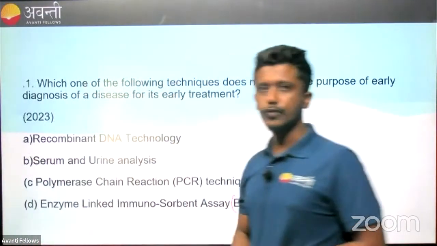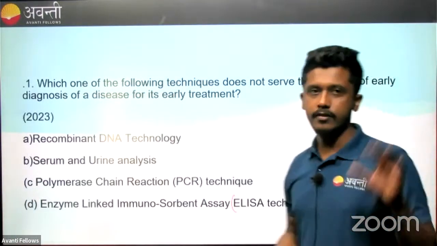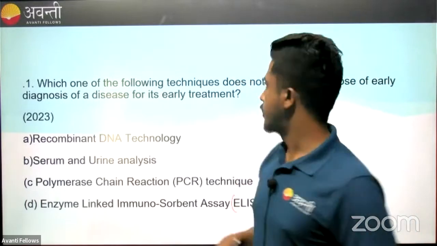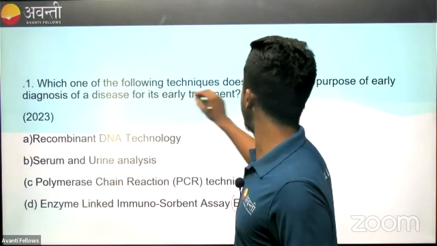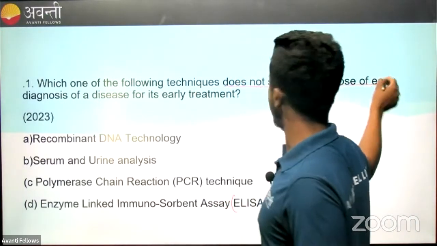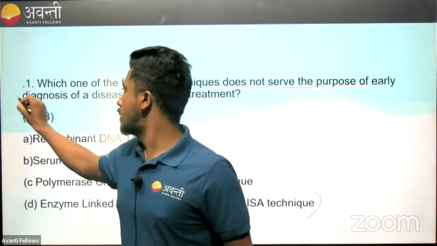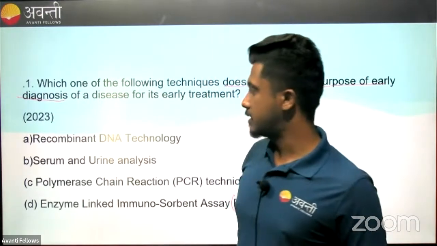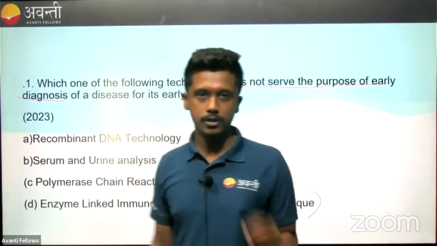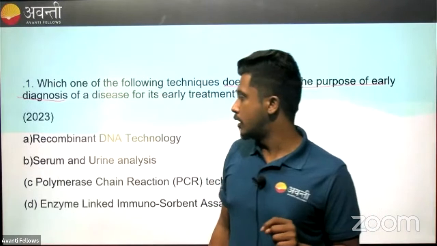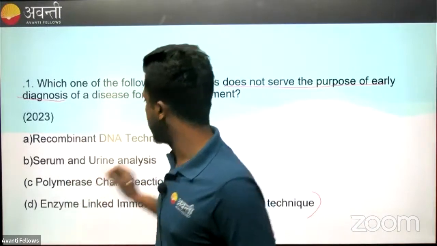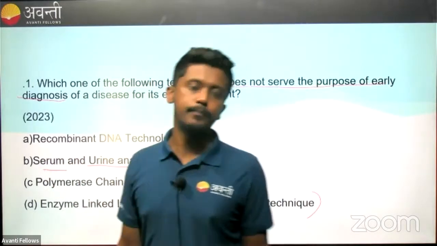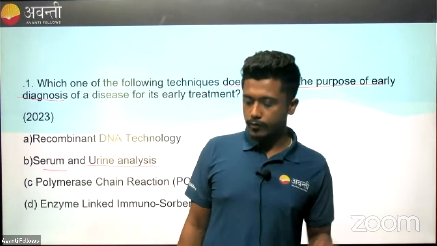So the answer for this question. Try to answer this as early as possible. If not, it's fine. The question asks which of the following techniques does not serve the purpose of early diagnostics? Early diagnostics means you have to get the results as accurately and as fast as possible. Among the given options, option B, that is serum and urine analysis, will take a lot of time. Why does it take a lot of time?